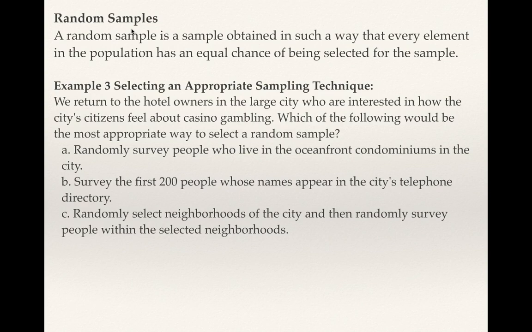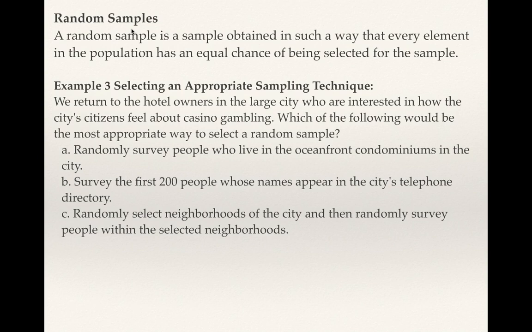Okay, so another example here, selecting an appropriate sampling technique. So we return to the hotel owners in the large city who are interested in how the city's citizens feel about casino gambling. Which of the following would be the most appropriate way to select a random sample? A. Randomly survey people who live in the oceanfront condominiums in the city. B. Survey the first 200 people whose names appear in the city's telephone directory. Or C. Randomly select neighborhoods of the city and then randomly survey people within the selected neighborhoods.